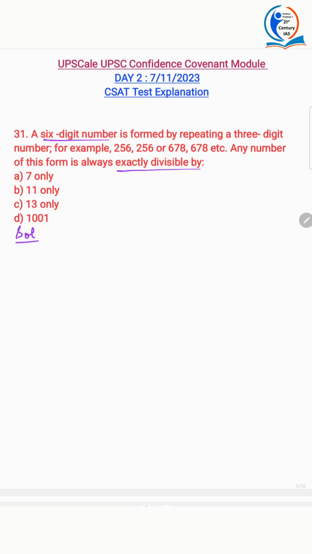Okay, so if you're taking the 3-digit number to be XYZ, then the 6-digit number would be XYZXYZ. Alright, okay. Now they're asking any number of this form would always be exactly divisible by.